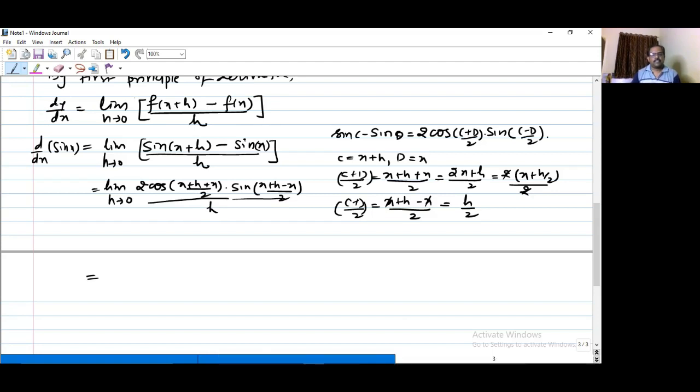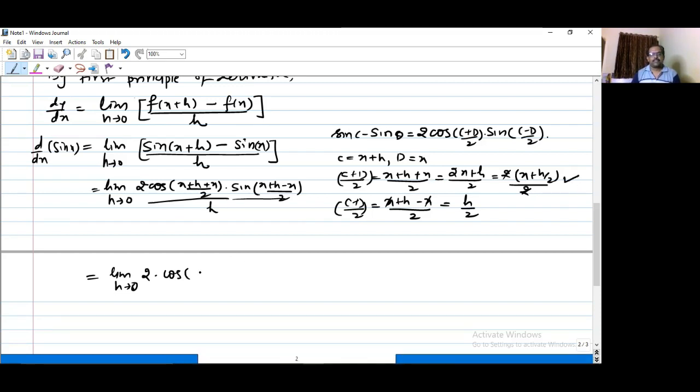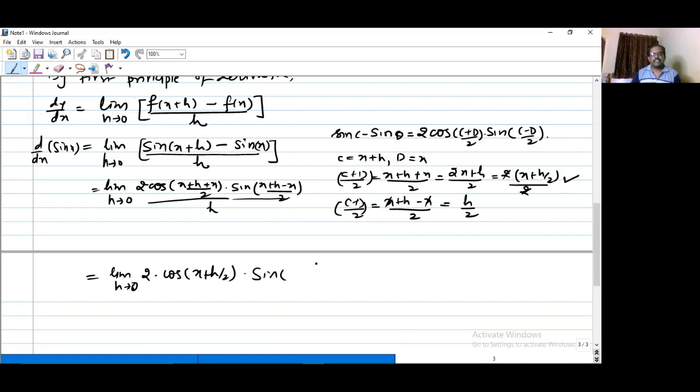Here it is limit as h tends to 0. This 2 remains as it is, cos of (x+x)/2. तो finally क्या मिलेगा आपको x+h/2 मिलेगा. So this will become cos(x+h/2) into sin of, (x+h-x)/2 आपको क्या मिलेगा, h by 2 मिलेगा. So I replace it by h by 2 only, and the whole divided by h.